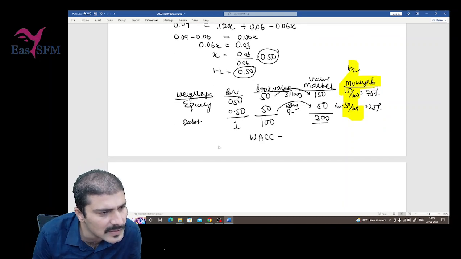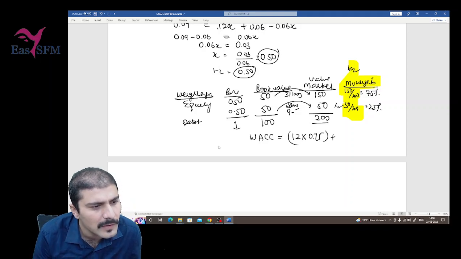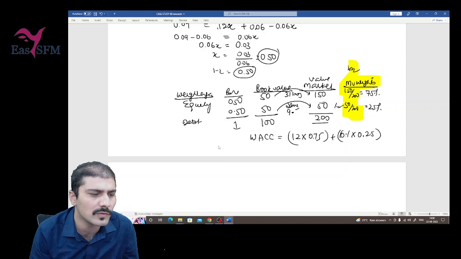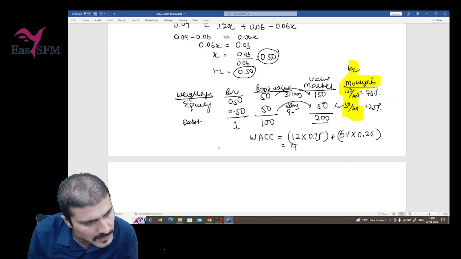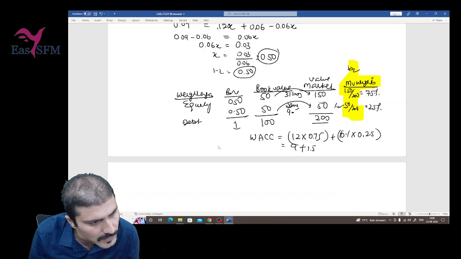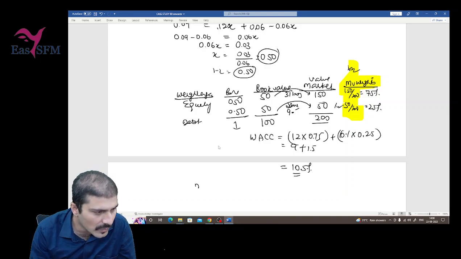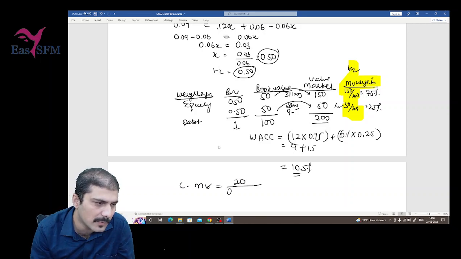What will be WACC? 12% into weight of equity 0.75, plus 6% into 0.25. So 12 into 0.75 is 9, plus 6 into 0.25 is 1.5. So the correct discount rate or overall cost of capital is 10.5%. So what will be the correct market value? It is equal to 20, the cash flow, divided by WACC 0.105 minus G 0.05.